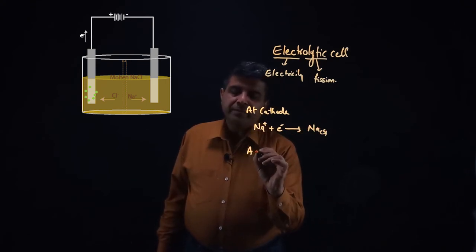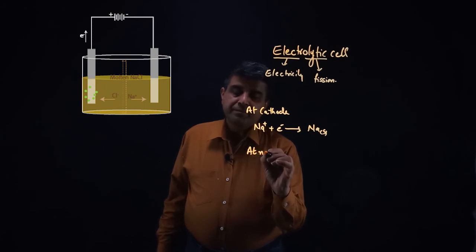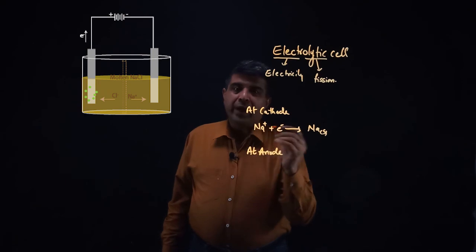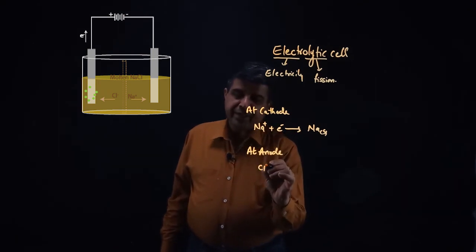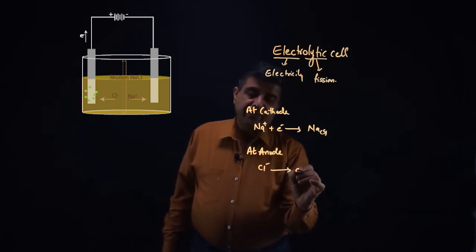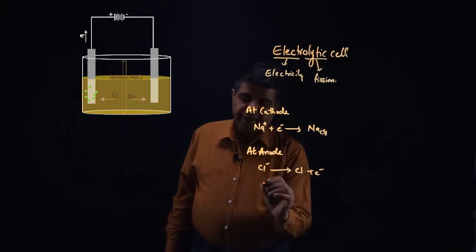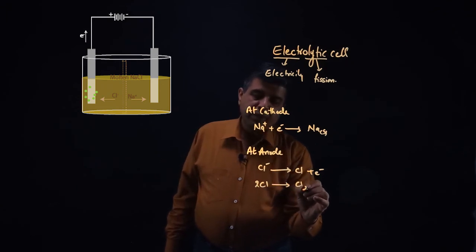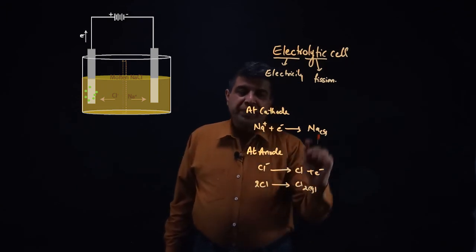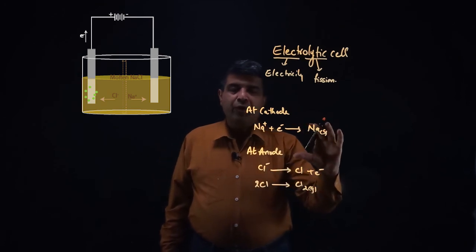At anode, chloride ions are getting oxidized. So chloride ions turn into a chlorine atom plus an electron, and two chlorine atoms can form chlorine gas. So these are the products of electrolysis.